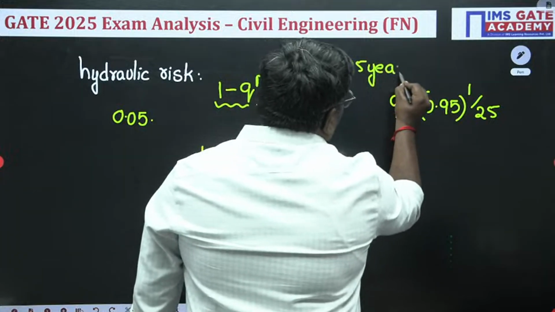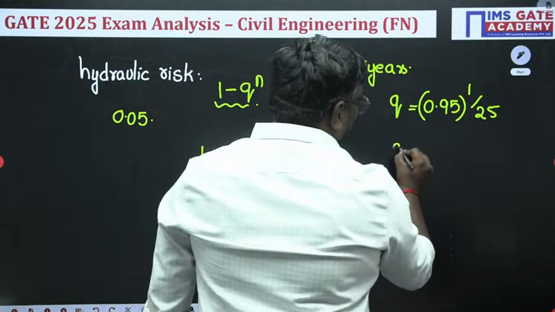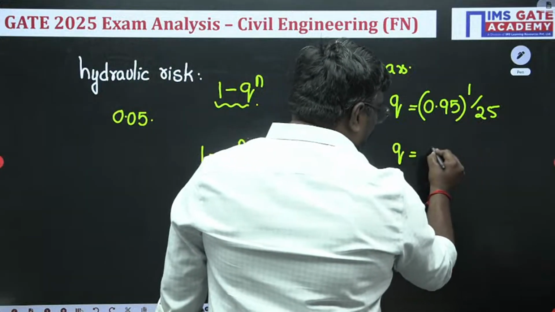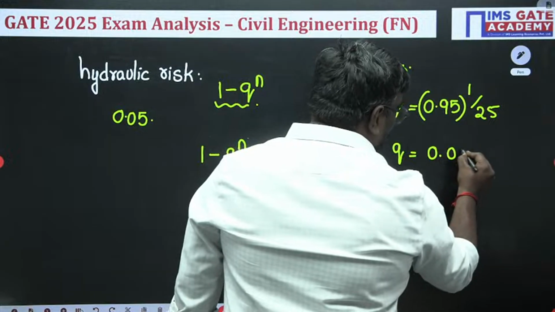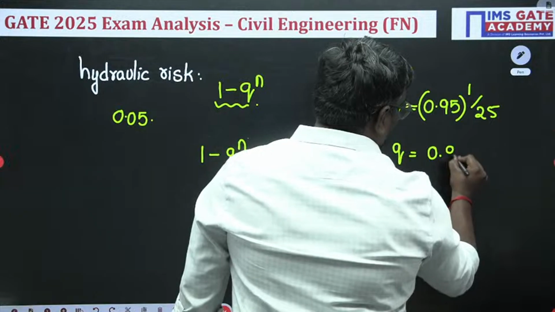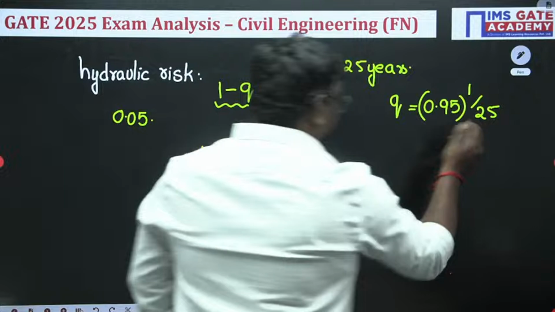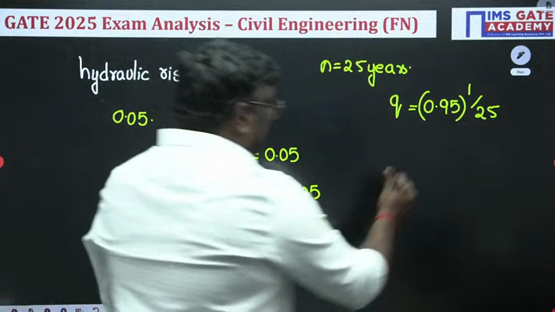Now, please understand this, students. If you solve this, you will get some q value, around 0.998. Please solve this, students.